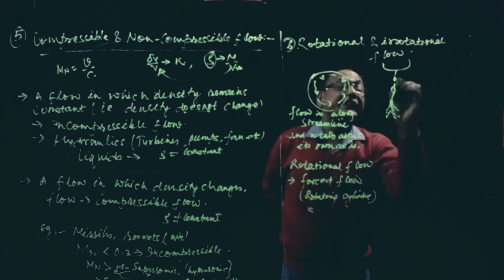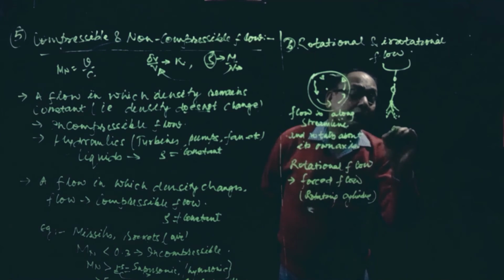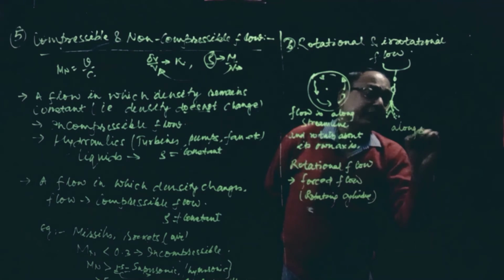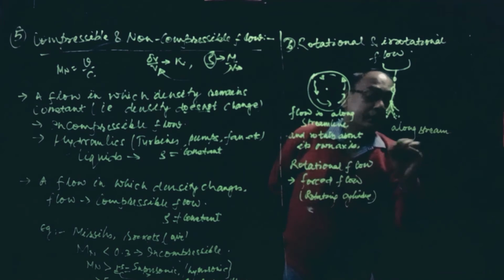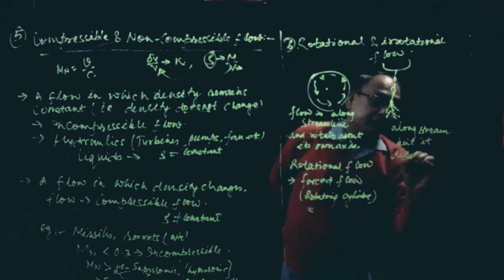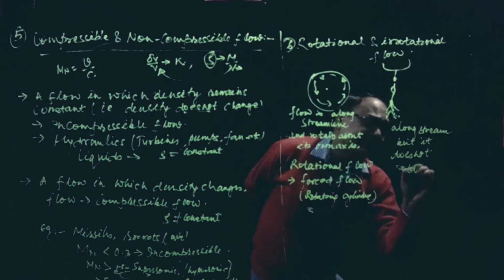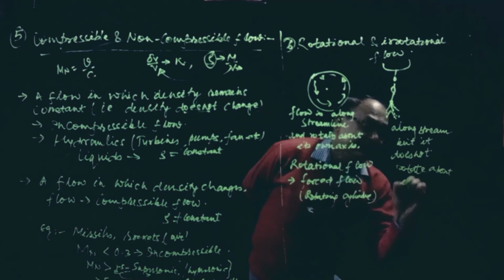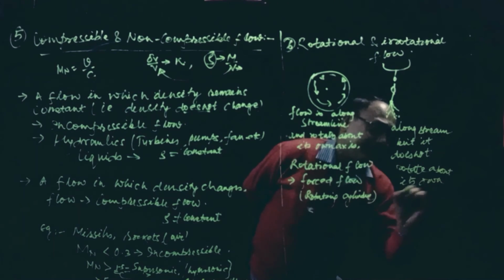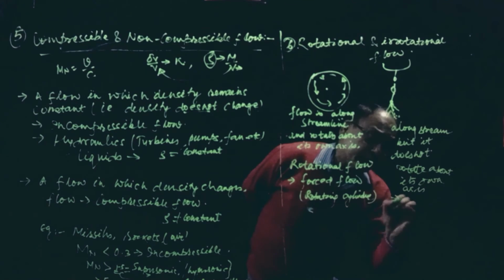Irrotational flow means, here also the flow is along a streamline, but it does not rotate about its own axis. That type of flow is called irrotational flow.